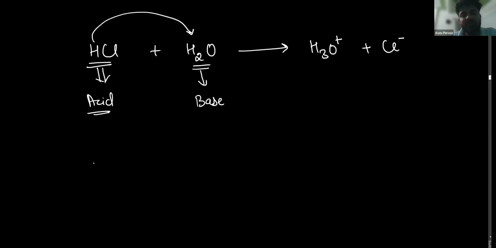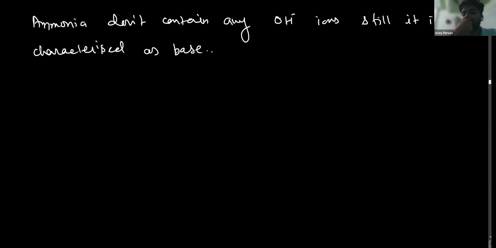Similarly, if I give the example of NH3, tell me whether NH3 is an acid or a base. There is one question that is generally asked in the examination: ammonia does not contain any OH negative ions. Still, it is characterized as a base.